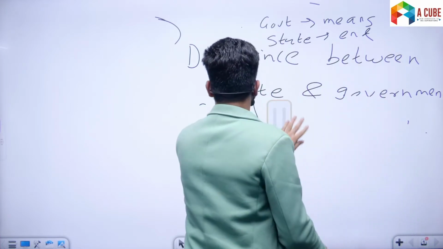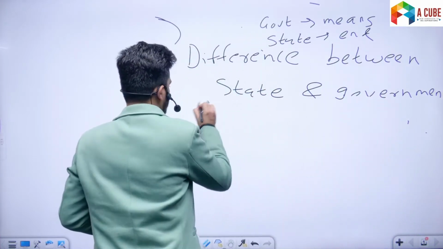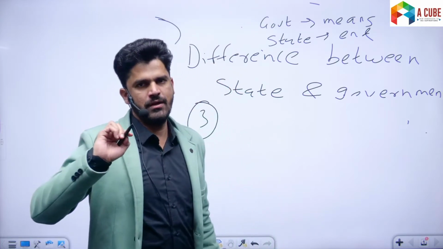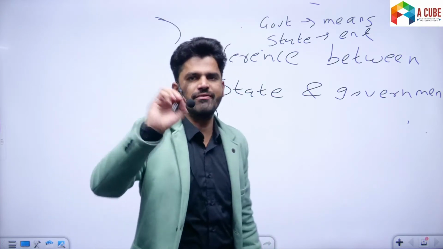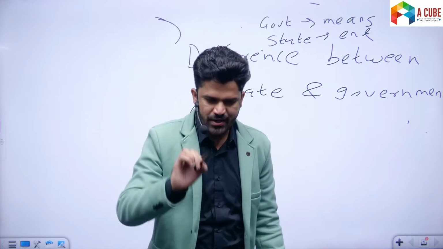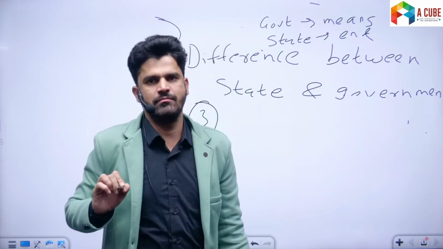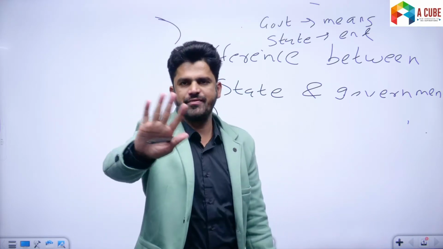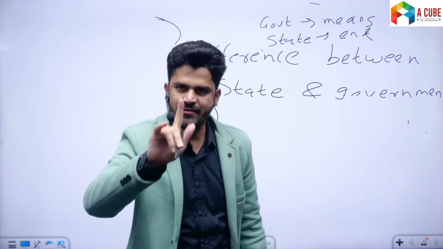Now, the third important definition regarding sovereignty: it is the state which is sovereign. It is the state which has supreme power and authority. Sovereignty is an essential element of the state, but not the government. All right, this is the third difference.